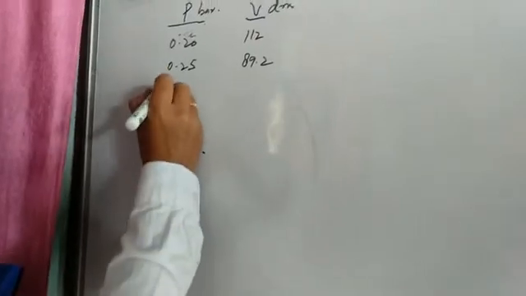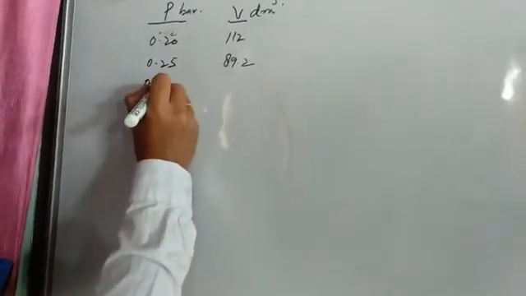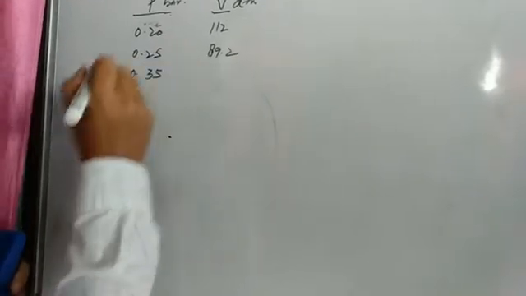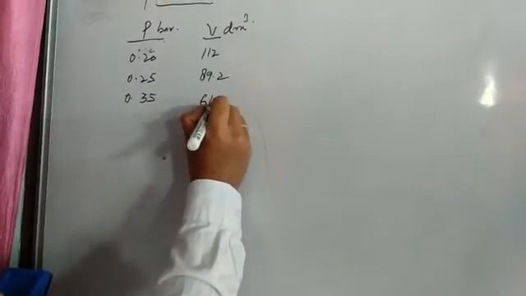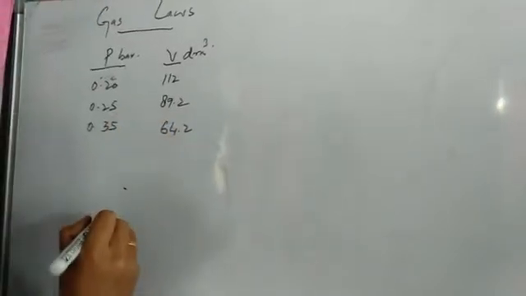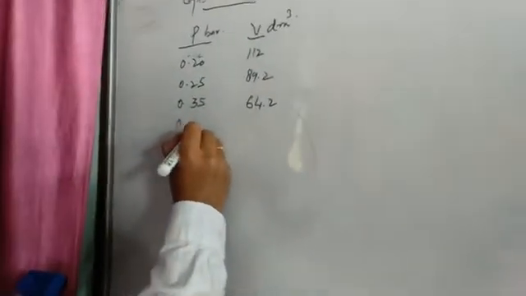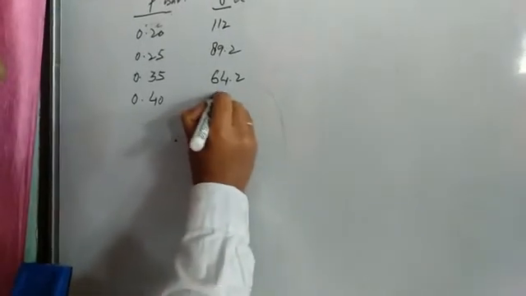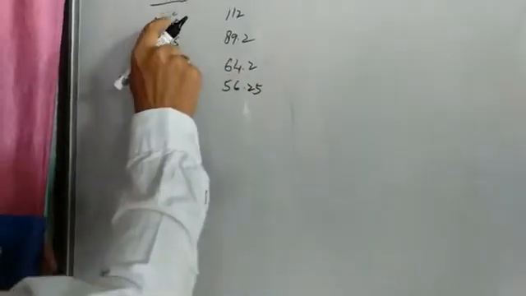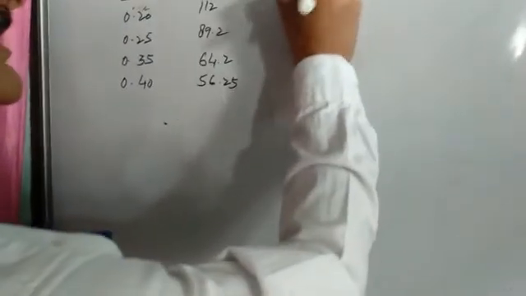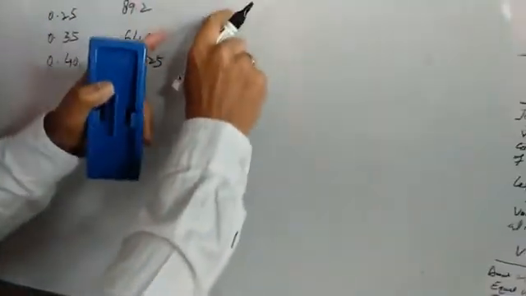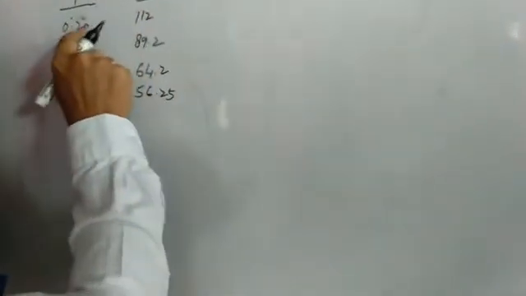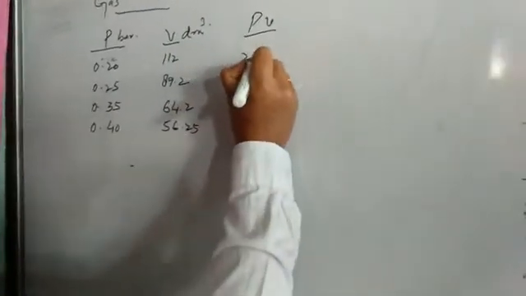89.2. Similarly, if we again increase the pressure to 0.35, its volume becomes much lesser, 64.2. If we again increase the pressure, the volume will again decrease, because volume is inversely proportional to pressure. It becomes 56.25. Now this is P, this is V. This is the product of PV. It must come to a constant. If we multiply these, we get 22.4.